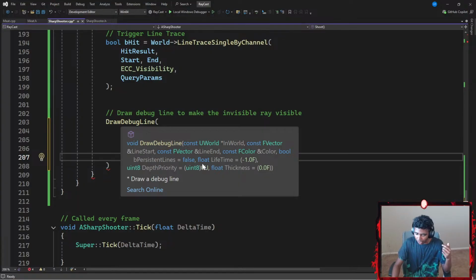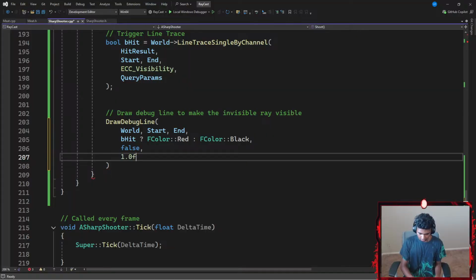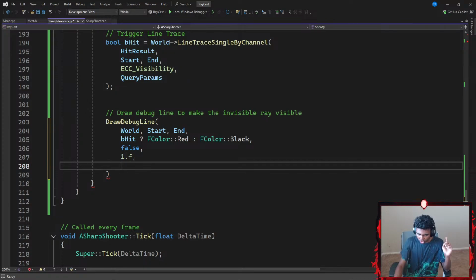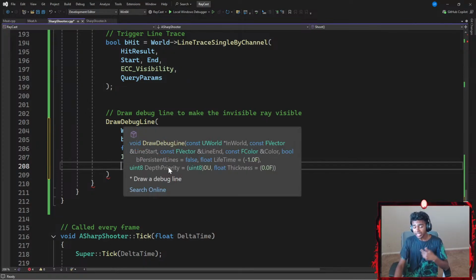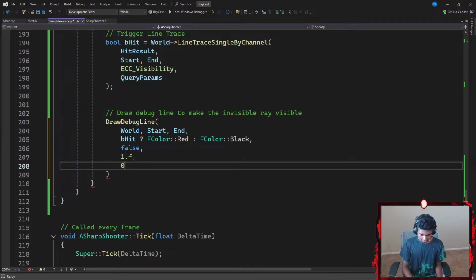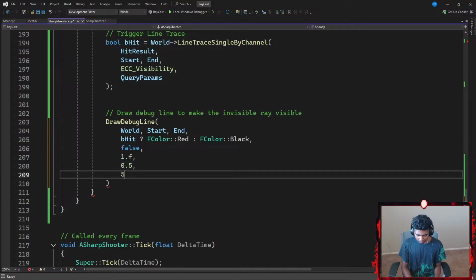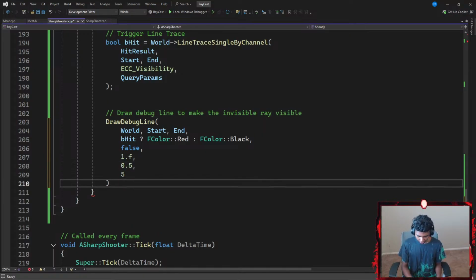Next up, a float lifetime. I need a depth priority and a thickness. I'm not going to be adding my lifetime stuff. I don't think so. Fine, I'll go with like 1.0, maybe 1.f. There we go. Now I just need my depth priority and my thickness, where I could go with something like 0.5f. Actually 0.5f and maybe 5 for my thickness, and then I end with a semicolon.